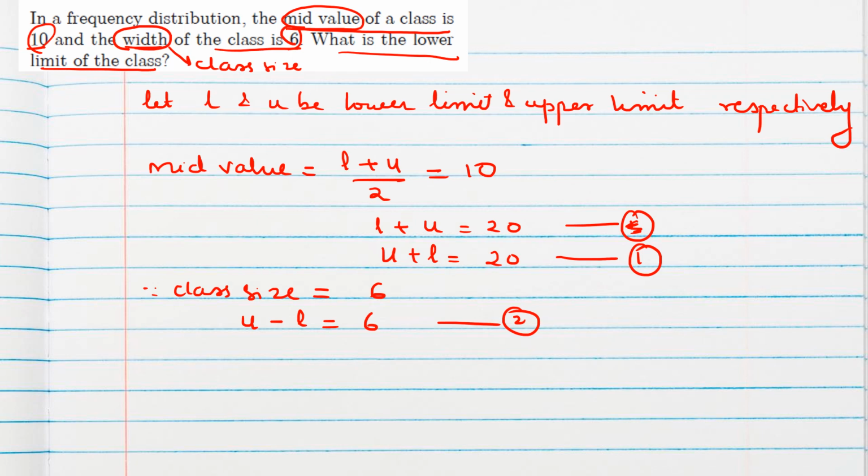So here we will subtract 1 and 2: equation 1 minus equation 2. Then only the L value we will get. Otherwise, if we add, L will be eliminated and we get the U value, and that U value we can substitute in any one of the equations to get the L value. That is also possible, but here we will get it directly if we subtract both the equations.